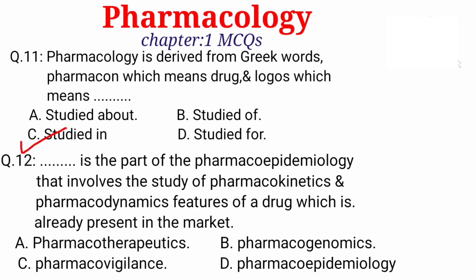Question number 12. Dash is the part of pharmacoepidemiology that involves the study of the pharmacokinetic and pharmacodynamic features of a drug which is already present in the market. A. Pharmacotherapeutics. B. Pharmacogenomics. C. Pharmacovigilance. D. Pharmacoepidemiology. Option C is correct, pharmacovigilance.